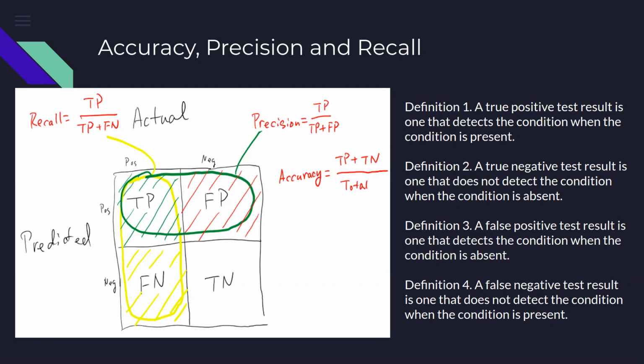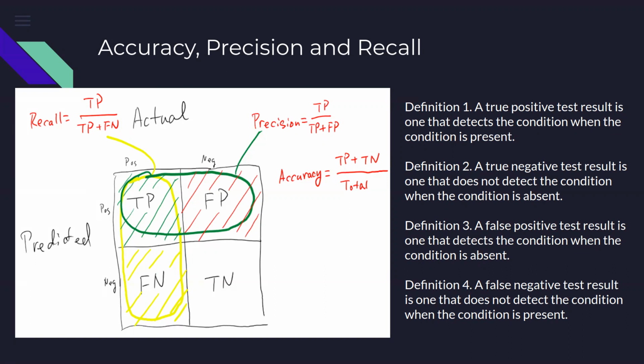So it means that in both cases, my test result was correct. So accuracy is total positive plus total negative divided by the total number. So accuracy is very intuitive. Today we'll spend some more time trying to understand why precision and why recall?